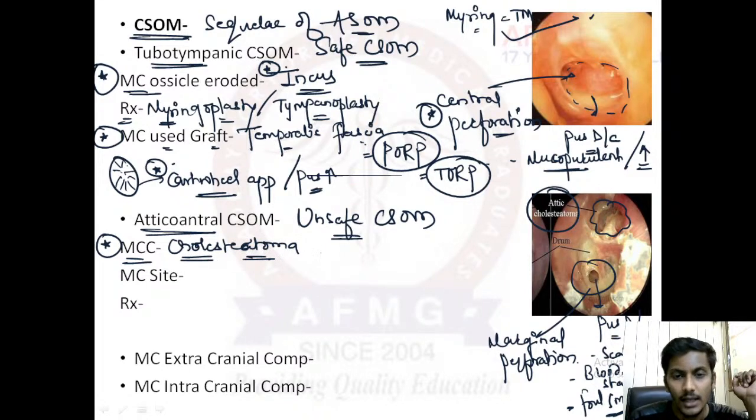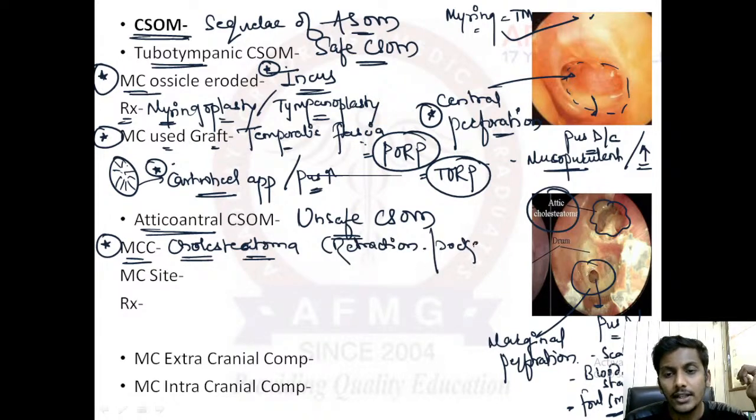Okay, cholesteatoma. Here there is a tympanic membrane which has undergone rupture, most commonly marginal rupture. But please remember, above the tympanic membrane we can see a pocket, and this pocket is known as a retraction pocket. So in cases of unsafe CSOM, retraction pockets are formed. In these retraction pockets, there is accumulation of this whitish material known as cholesteatoma, which is the most common cause of unsafe or atticoantral CSOM.